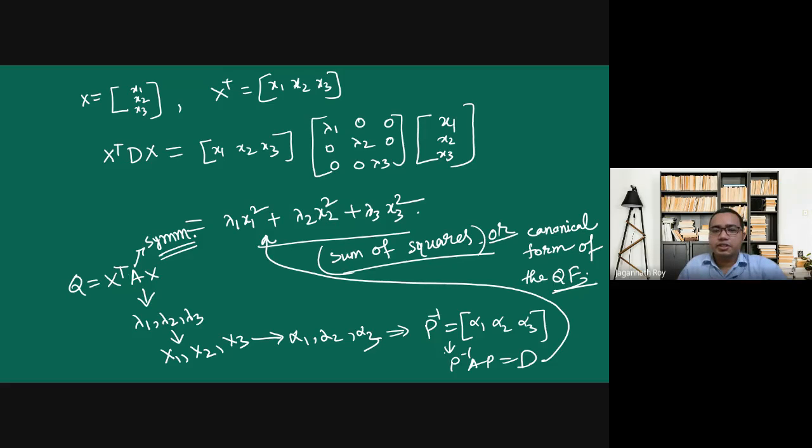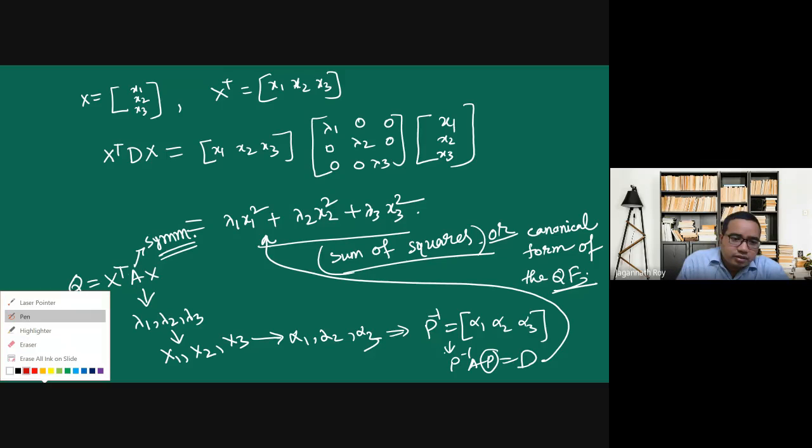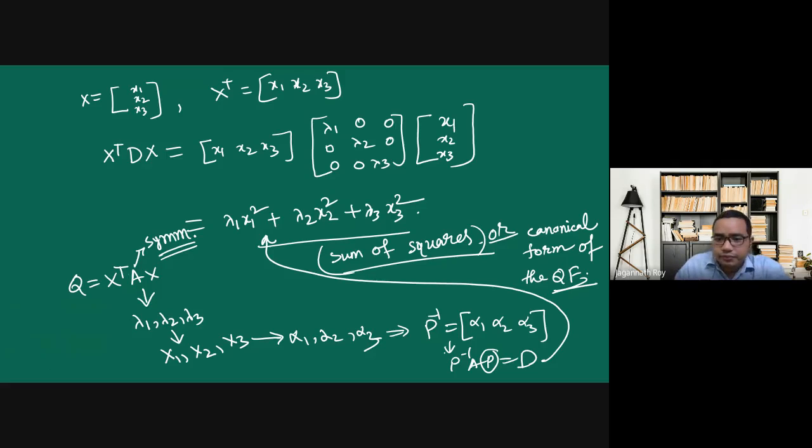And this P is called the matrix of transformation.